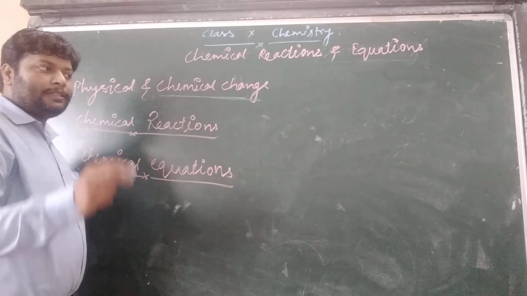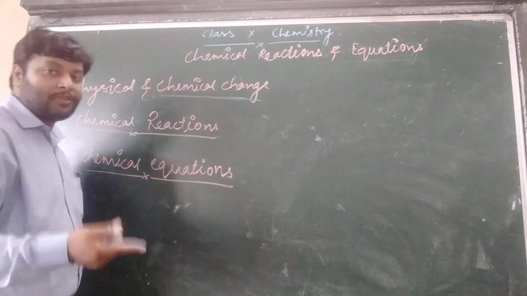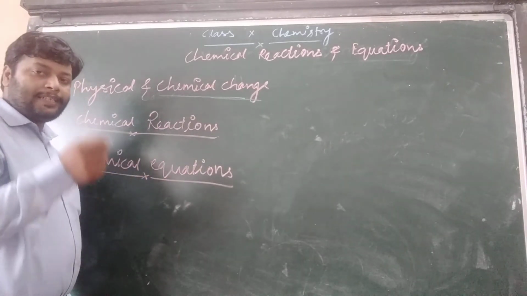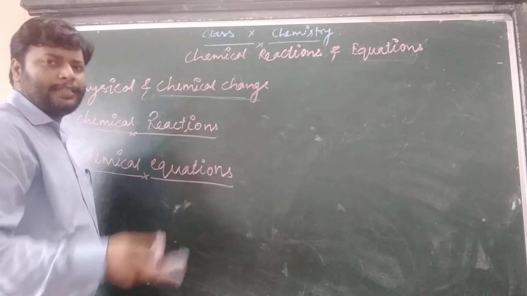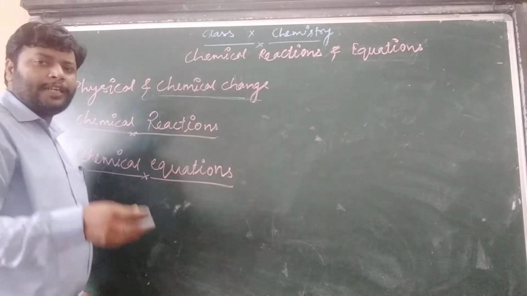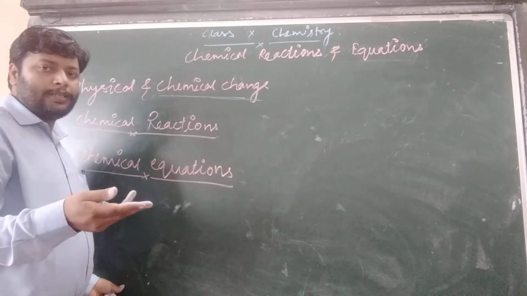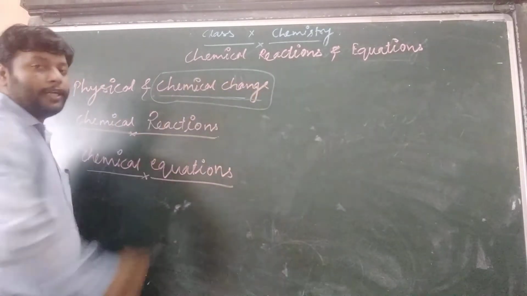When the substance has different properties after the reaction, after the change, that means it has a chemical change. Chemical change means the nature changes.